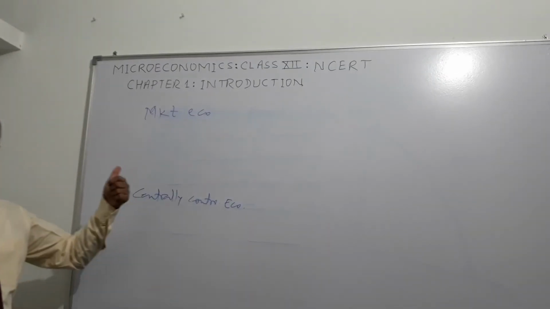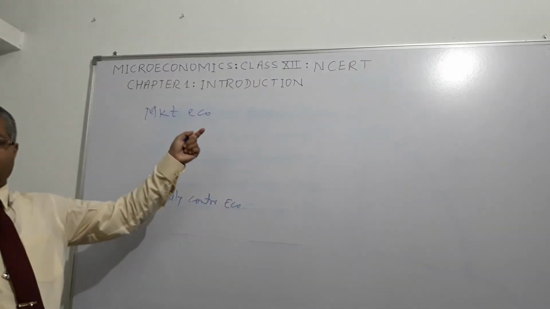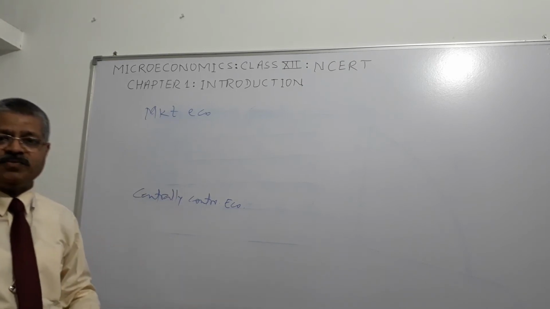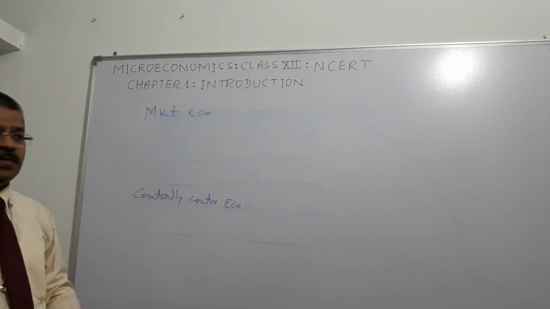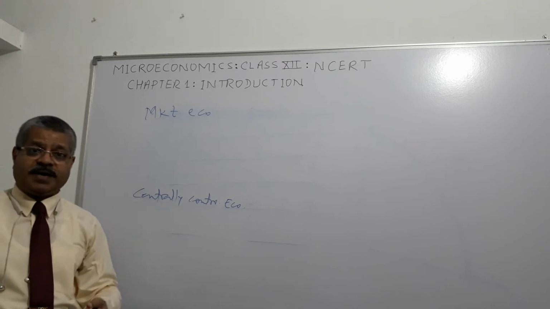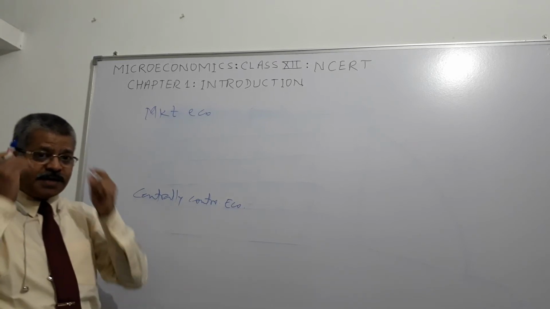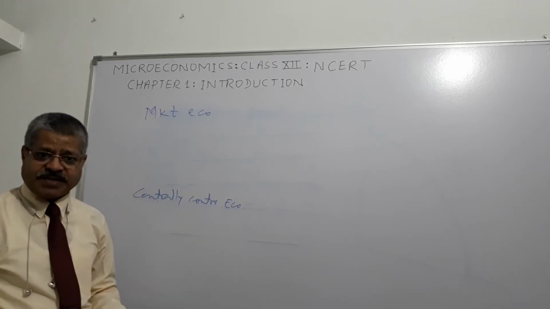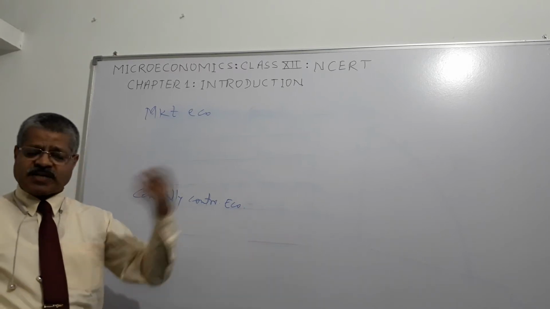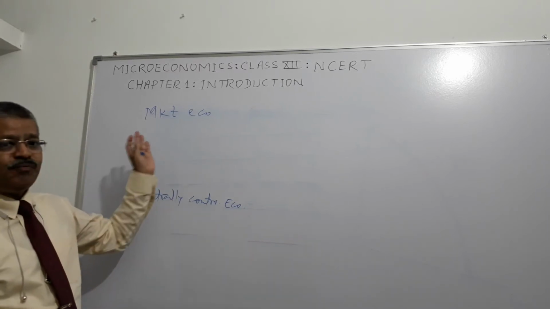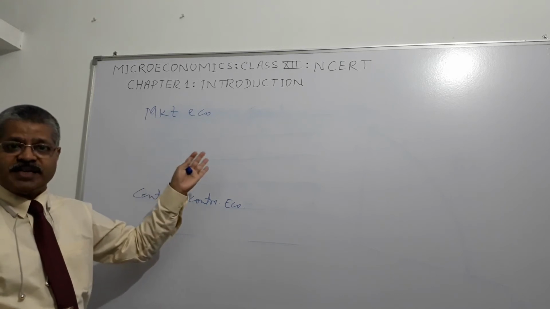In a market economy, the forces in the market are free to interact with each other. Who are the independent forces of the market? We as consumers and others as suppliers. They are free to interact among themselves. There is no restriction.